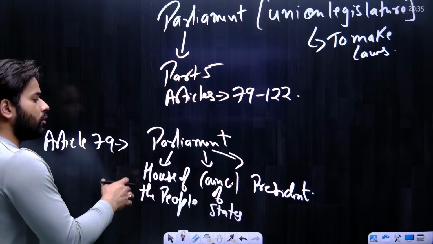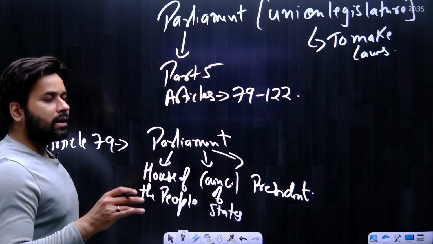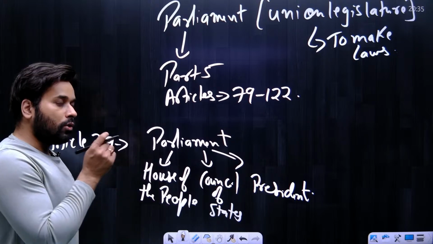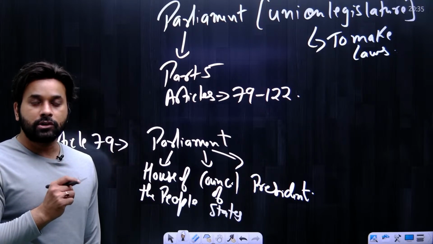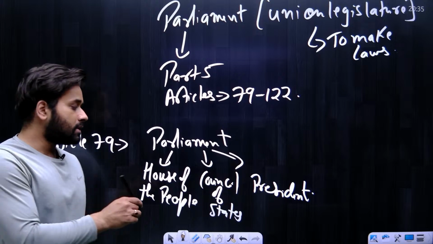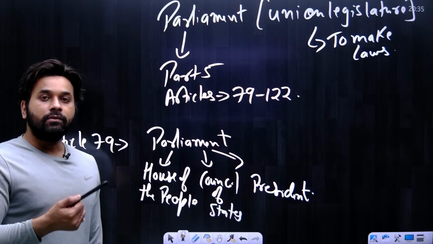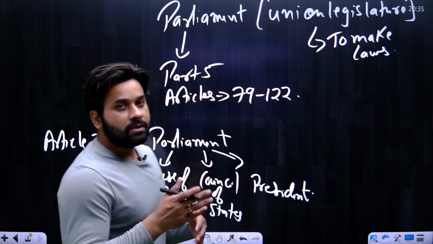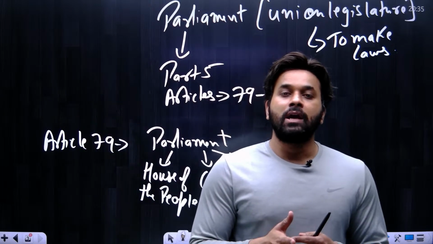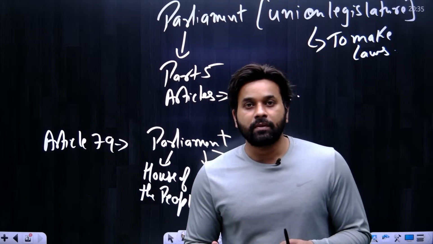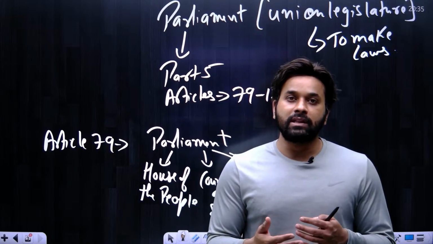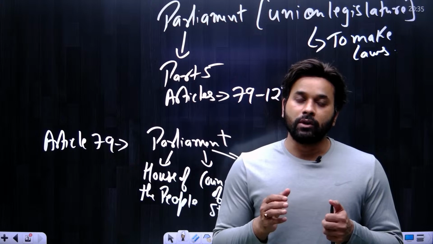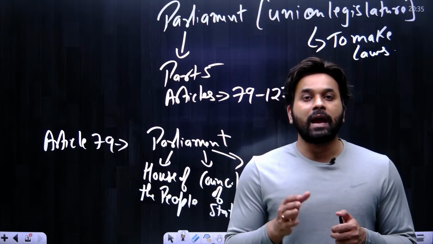I know many of you are aware that Parliament consists of three: Lok Sabha, Rajya Sabha and President. But remember, the word Lok Sabha is not used in the Constitution. In place of Lok Sabha, it is House of the People. Similarly, the word Rajya Sabha is not used in the Constitution. It is the Council of States. Why? Simply because the Indian Constitution was written originally in the English language. When we are writing in English, how would we use the Hindi terms Lok Sabha and Rajya Sabha? So in the Constitution, it is House of the People and Council of States.